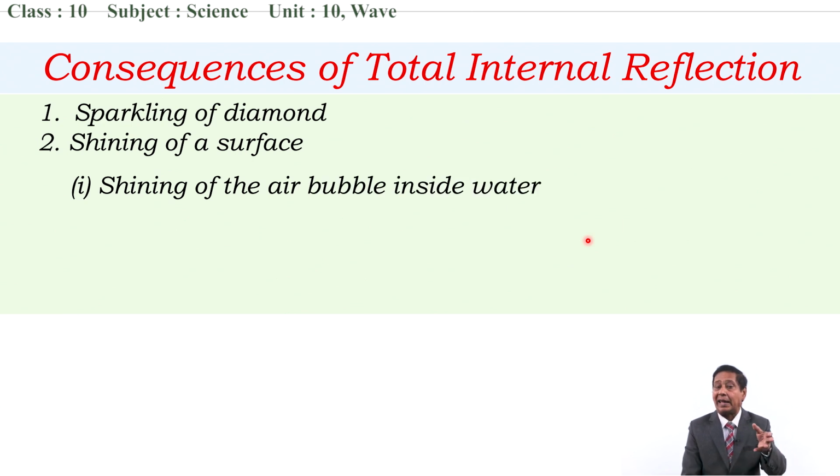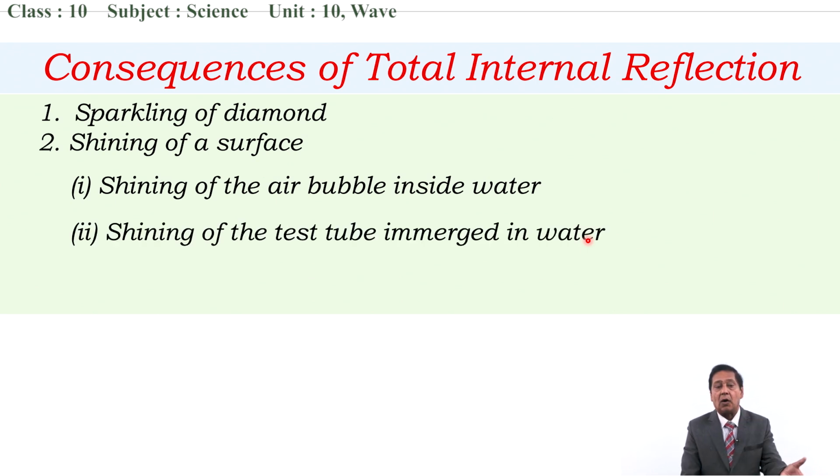Shining of an air bubble inside the water and shining of a test tube immersed in water, etc., come under the shining of the surface. Because of total internal reflection, the object is not seen, but a surface appears to be shining. We'll talk about this also. Now we'll talk about the mirage also. Mirage is one of the great consequences of total internal reflection.